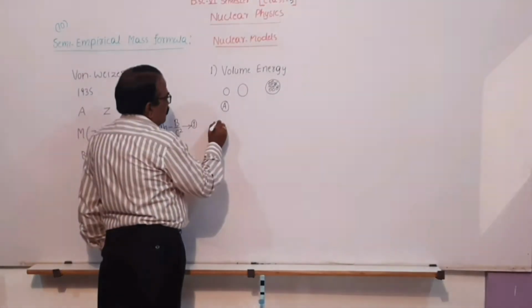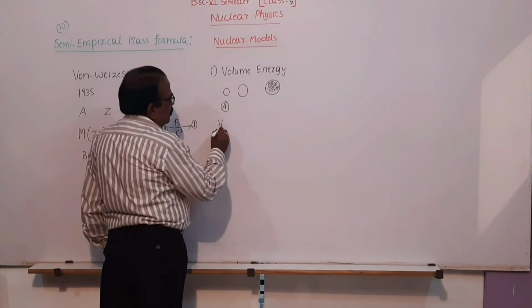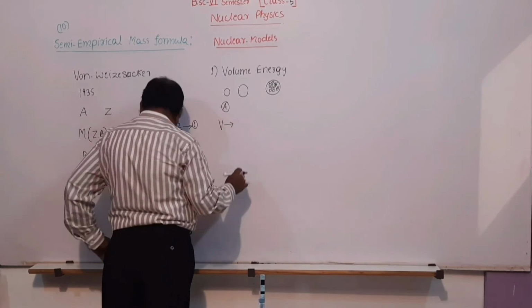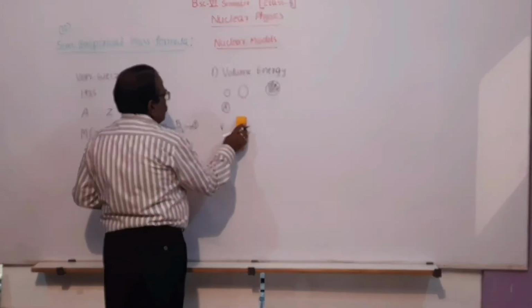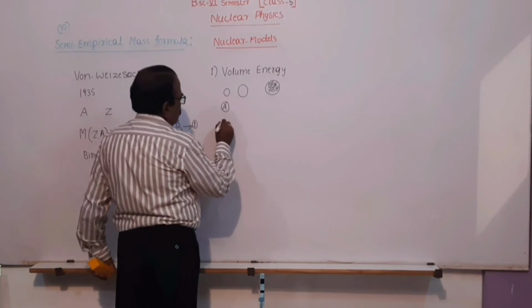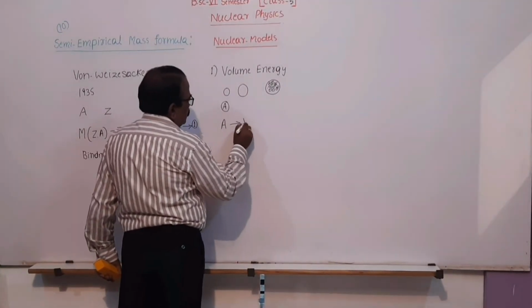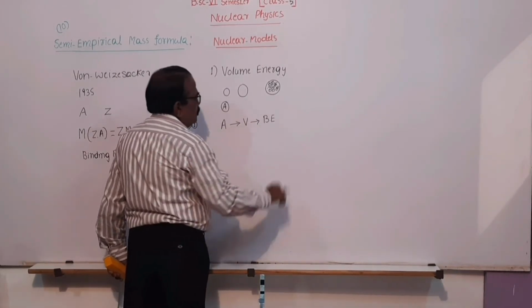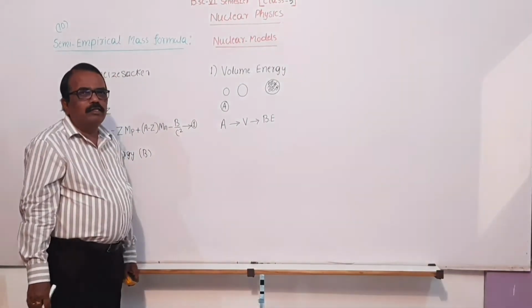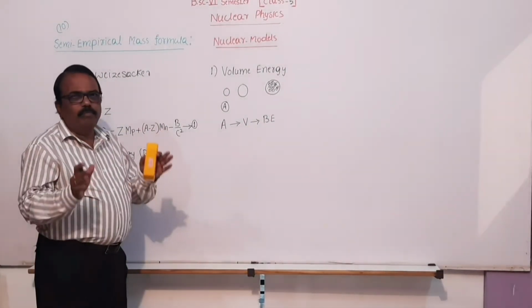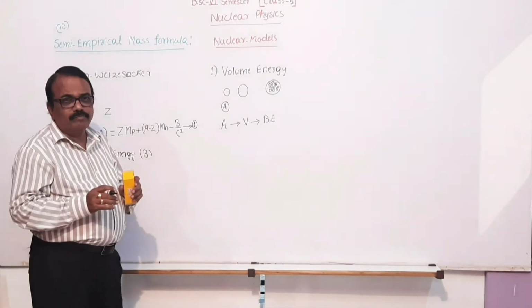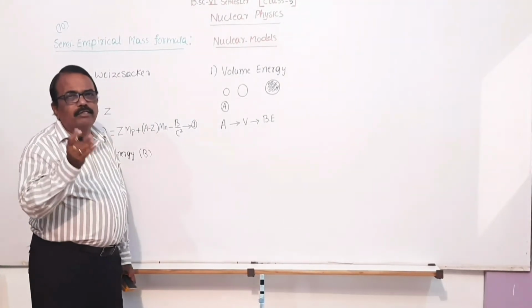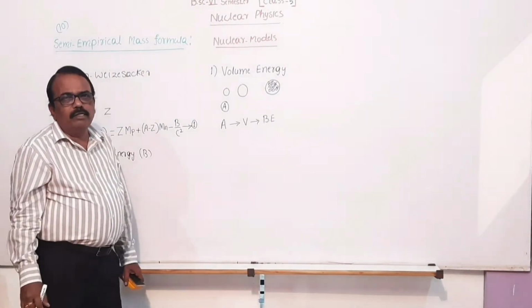Therefore, volume increases. Here A increases, volume increases, binding energy increases. Just state that in the binding energy per nucleon curve. For a nucleus having a mass number greater than 82, the binding energy almost remains constant.